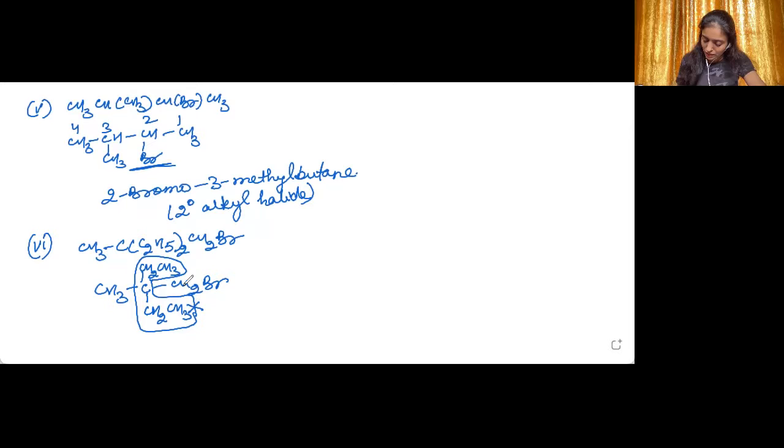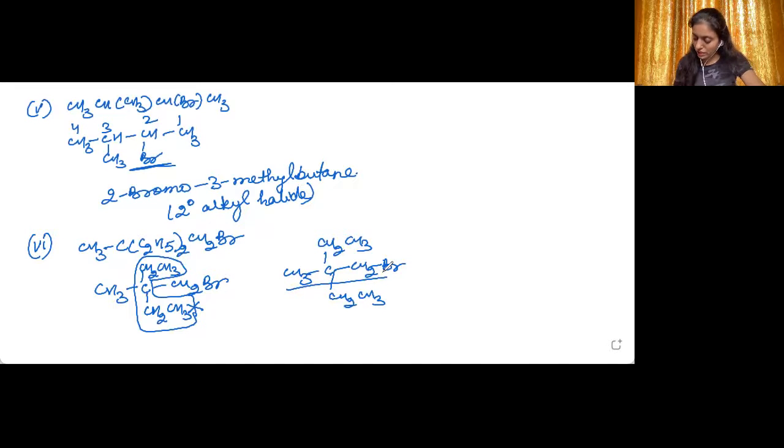I'm writing it again. This is CH2CH3. This chain you cannot take, as it will not be the longest one. We can take this as the longest chain, 4 carbon atoms. Now number it: 1, 2, 3, 4. At the second carbon atom, there is an ethyl group and there is a methyl group also.